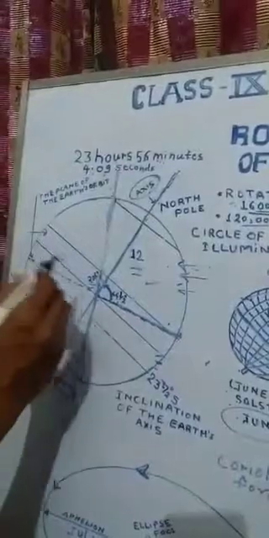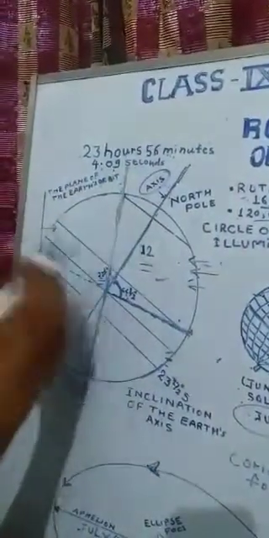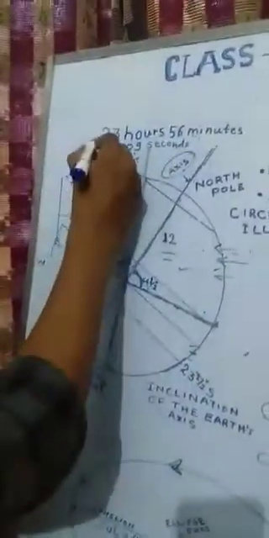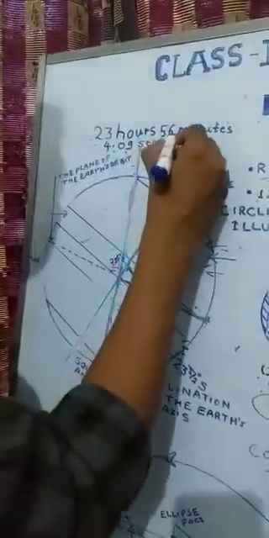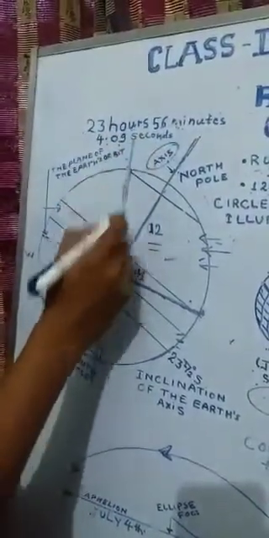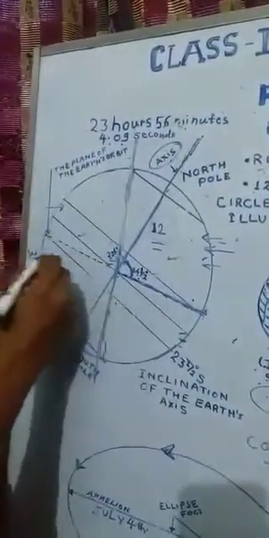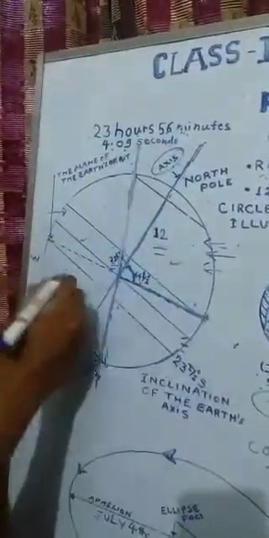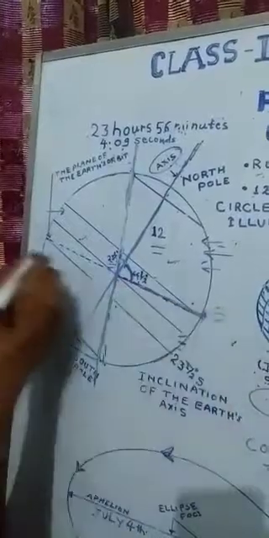Rotation means the spin of the earth on its axis in 23 hours 56 minutes and 4.09 seconds. Earth always rotates from west to east.